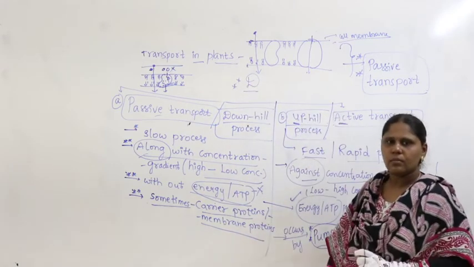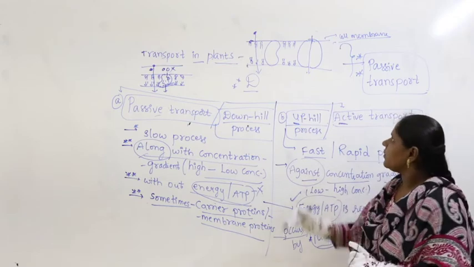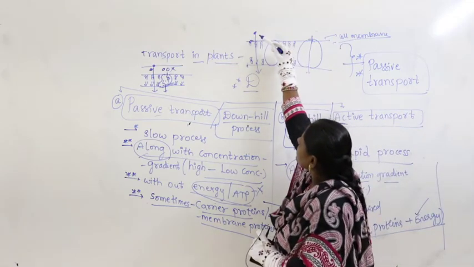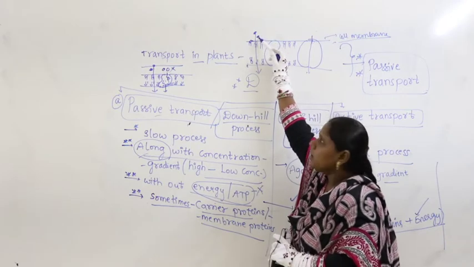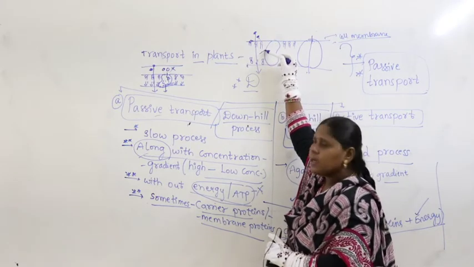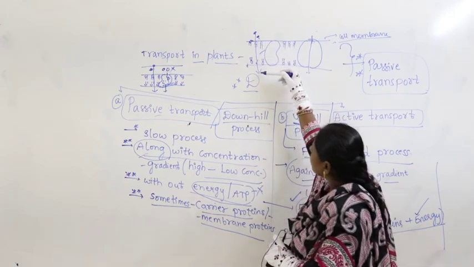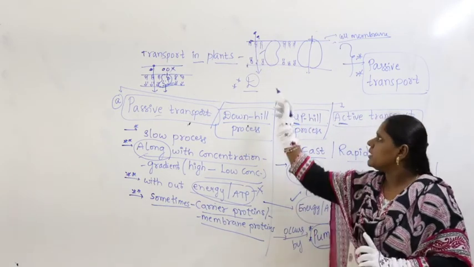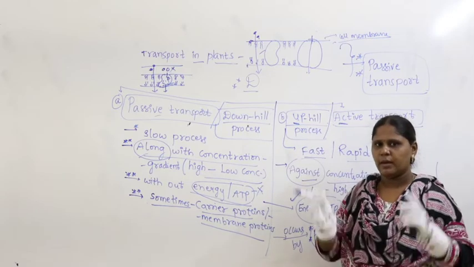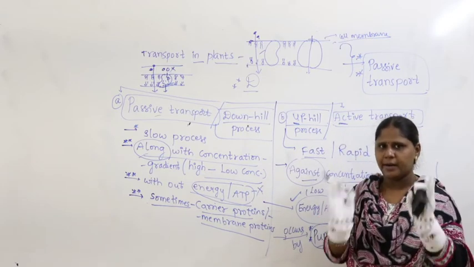Diffusion. I hope you can understand. The molecules or ions which are soluble in lipids can easily pass across the cell membrane, then it is called diffusion. In my mind as a student I should get complete clarity, right?